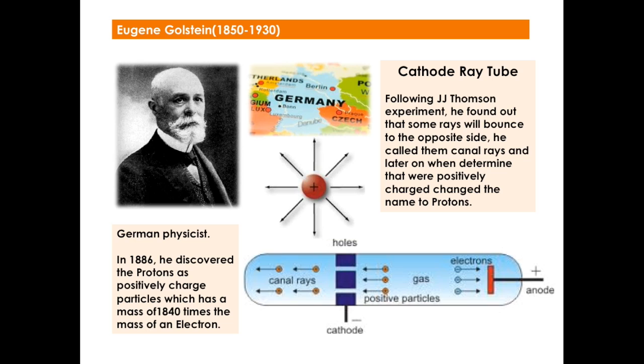Then Eugen Goldstein, 1850 to 1930. He was a German physicist, and in 1886 he discovered the protons as the positively charged particles, which have a mass of 1,840 times the mass of an electron. The way that he discovered the protons was exactly using the cathode ray tube that J.J. Thomson used. And he found out that some rays would bounce to the opposite side. He called them canal rays at the beginning, and later on, when he determined that they were positively charged, he changed the name to protons.